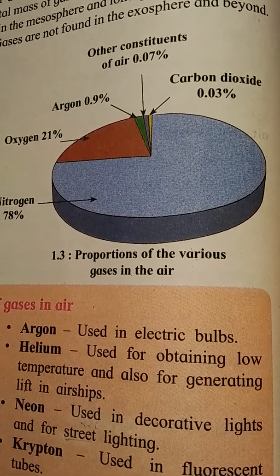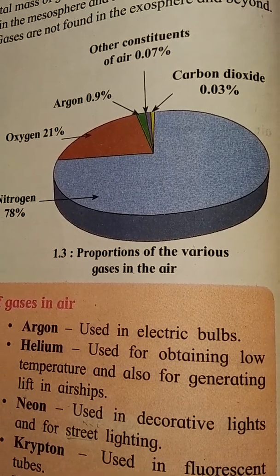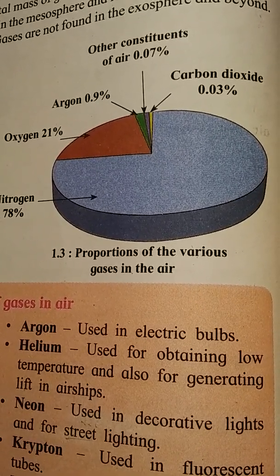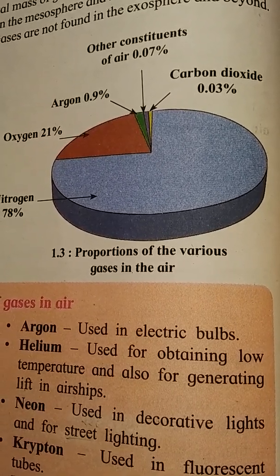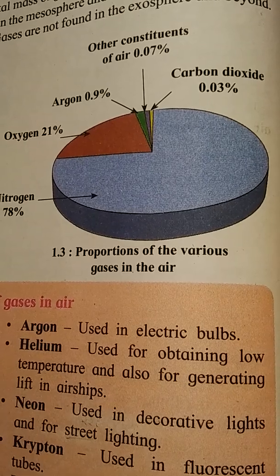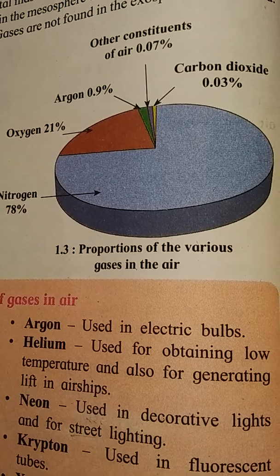The Earth is surrounded by atmosphere, which is made up of air. Air is a mixture of various gases like nitrogen, oxygen, carbon dioxide, inert gases, dust particles, and water vapors, etc.